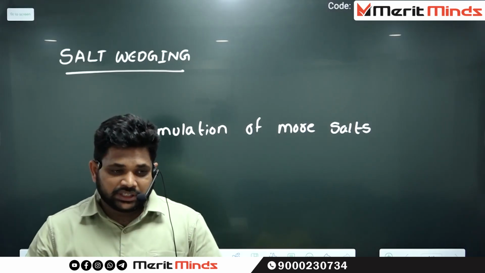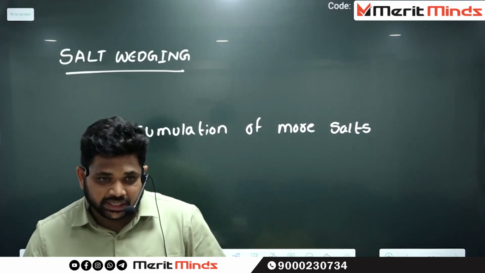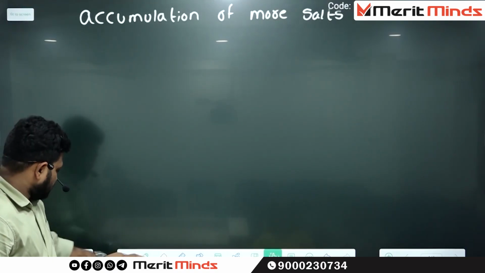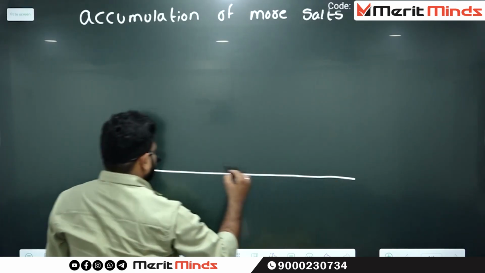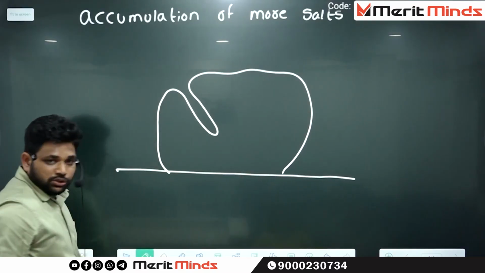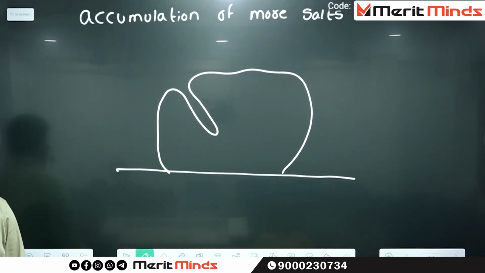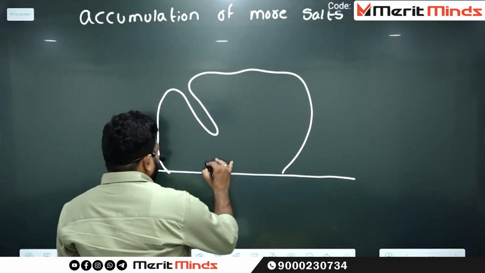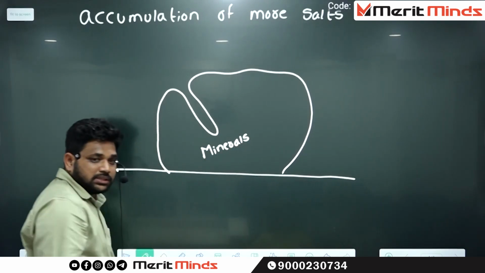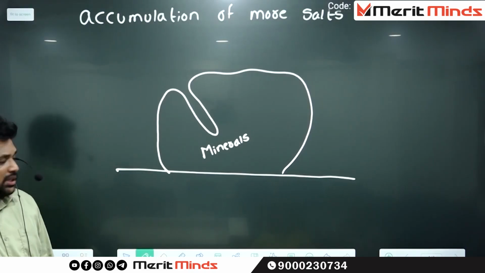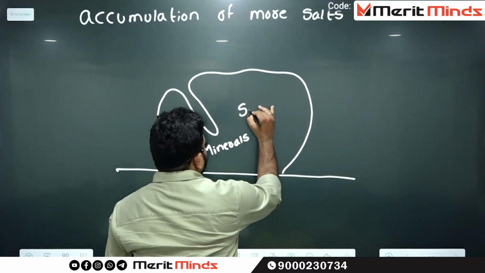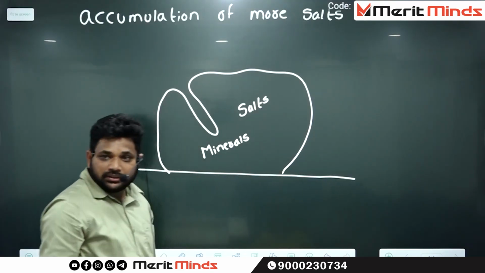What is the literal meaning of wedging? Wedging is nothing but breaking. Now see here, understand the concept. For example, assume that this is the rock. This rock is having a small crack. What do you mean by rock? Rock is nothing but accumulation of minerals. There are certain rocks that are not only having minerals. Along with minerals, there are certain salts present.